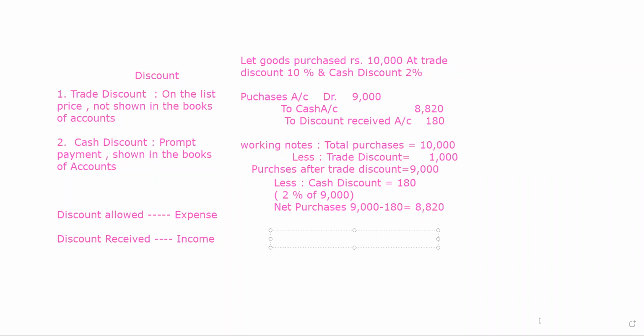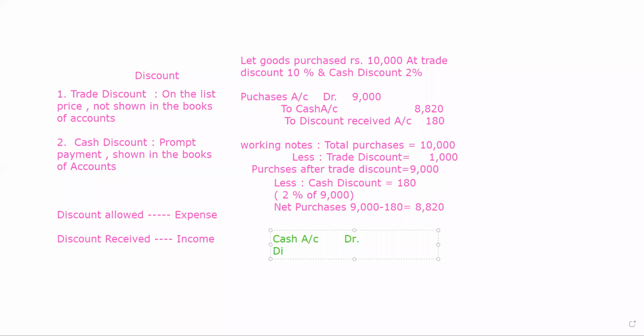Now, I just want to do it vice versa. Suppose instead of goods purchased, the statement is given to you as goods sold. If the goods sold are given to you, what happens in that case? It's absolutely reverse. If the sales are there, the entry will become cash account debit.